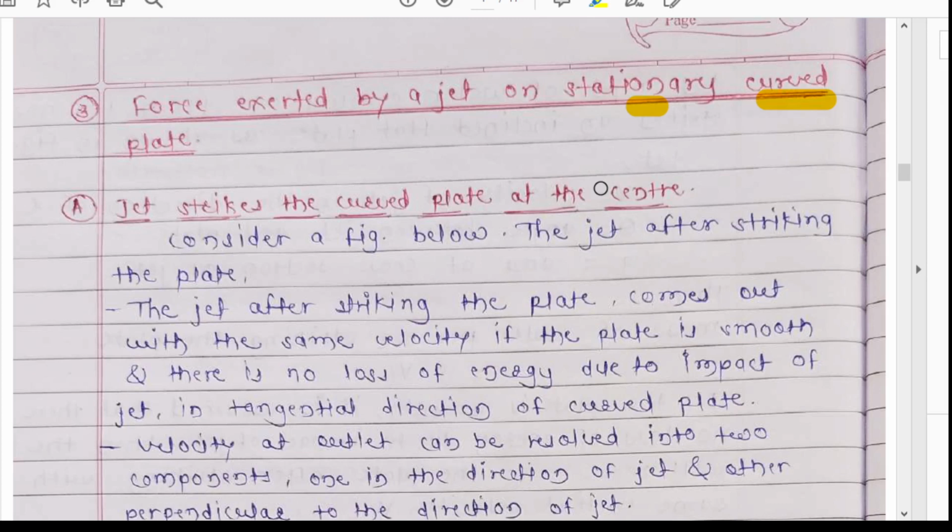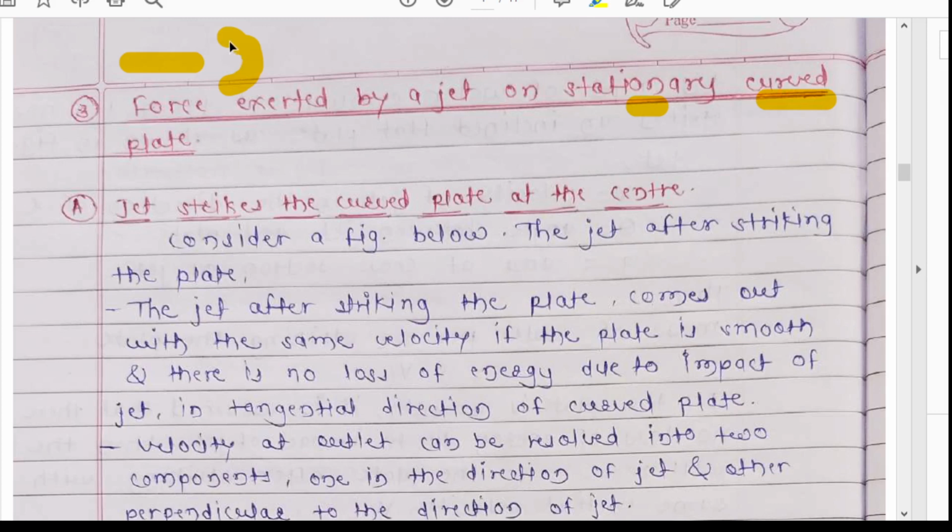Because suppose the turbine is there, you have another chapter, that is hydraulic machines or turbines. Now in a turbine, the vanes are there, with a shape like this. At this vane, the jet of water is striking at the center or in the tangential direction at the ends.